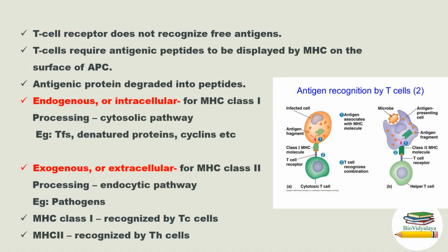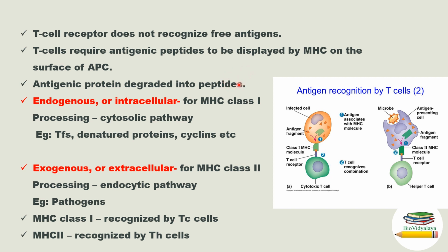T-cell receptor does not recognize free antigens. T-cells require antigenic peptide to be displayed by MHC on the surface of an antigen-presenting cell or target cell. Antigenic protein is degraded into peptides. Before presentation by MHC molecule, antigenic protein should be degraded into peptides. Then only MHC can present that to T cells.